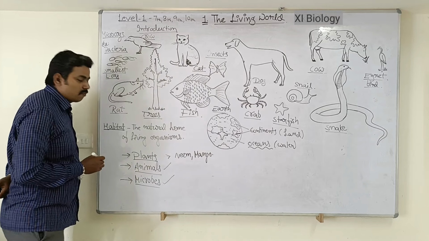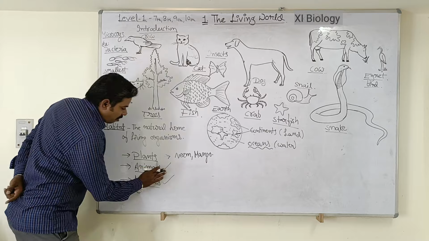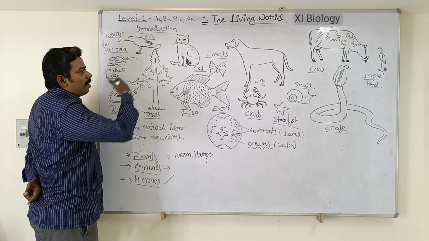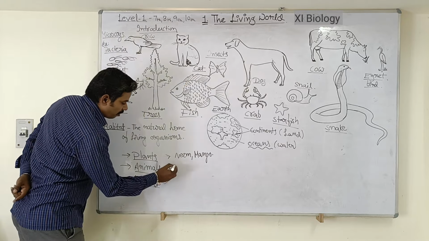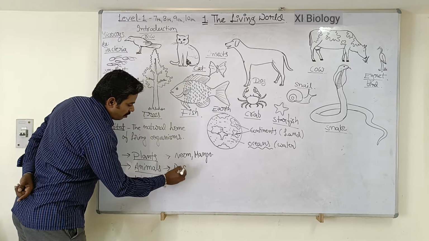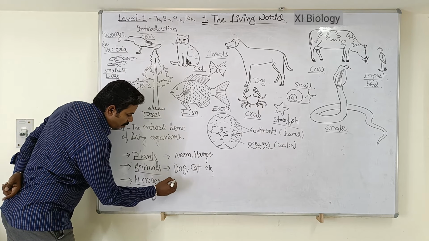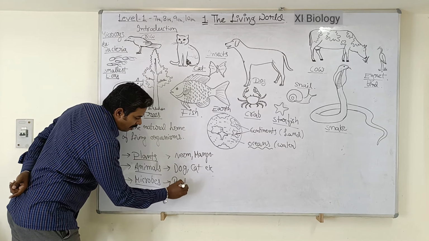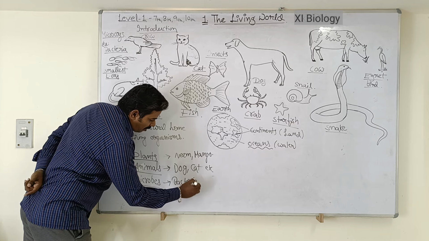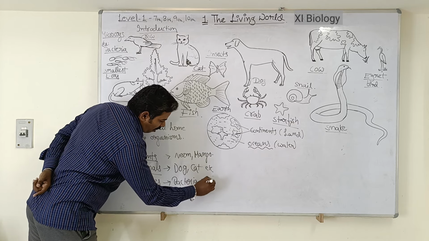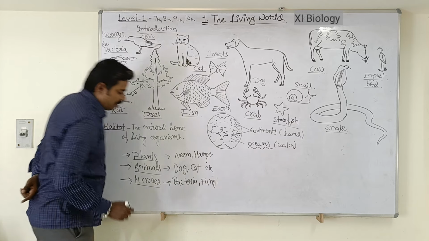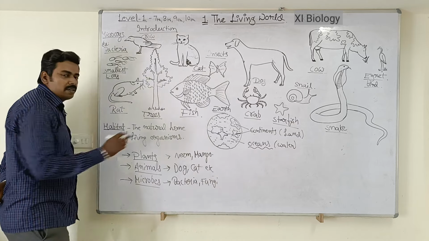These are the examples for the plants. Examples of animals, so we have varieties of animals here: dog, cat, etc. These are the examples for animals. Microbes, examples of microbes, come on students: bacteria, next is fungi. These are examples of microbes.